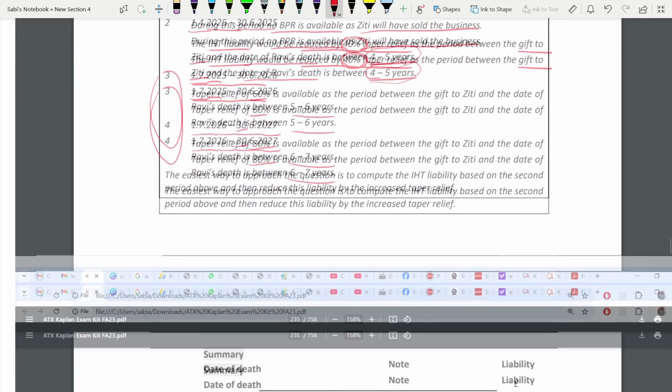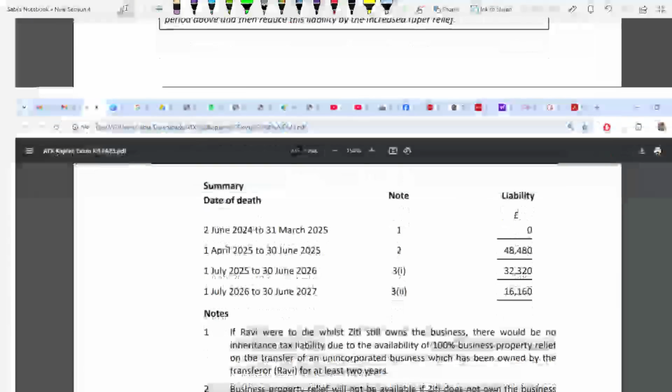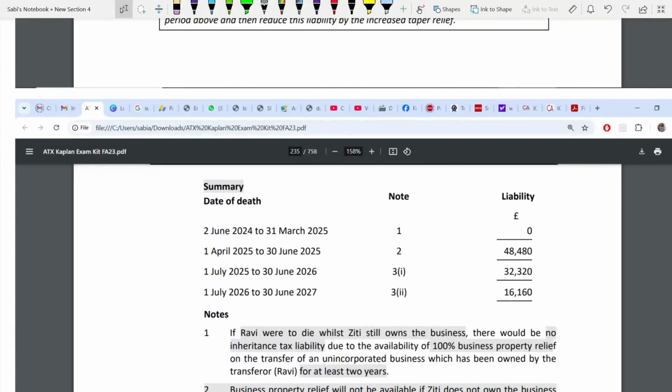So now you see this is the summary. You are calculating IHT. You're writing all these 4 dates. Now there are notes for it. Because the first time full BPR is available, that's why 0 IHT. The second year, you see this pattern.